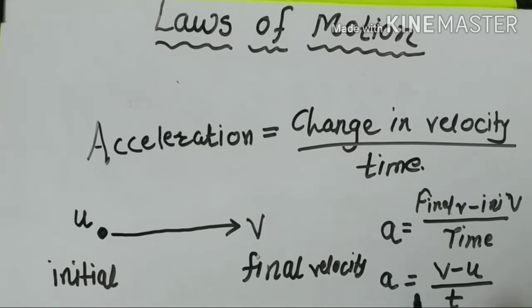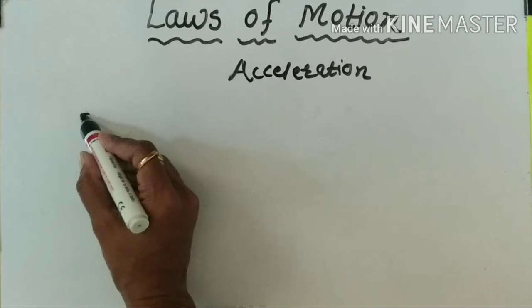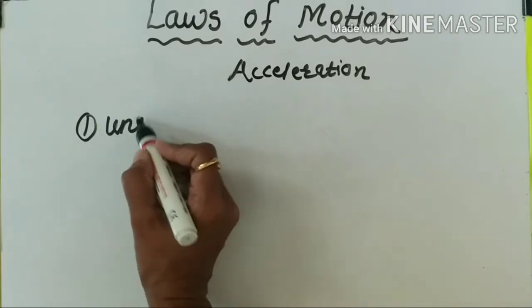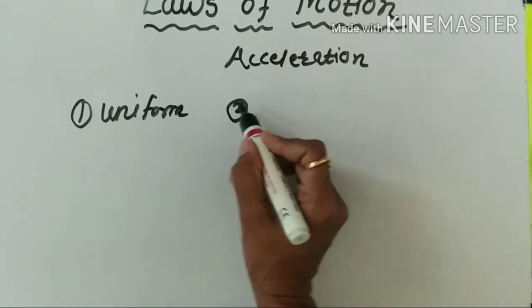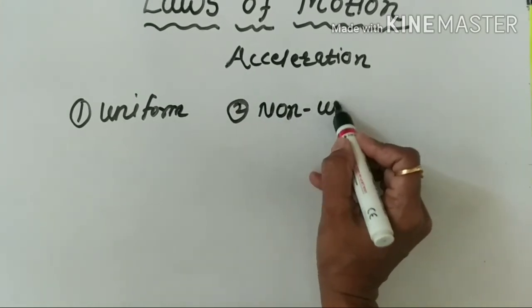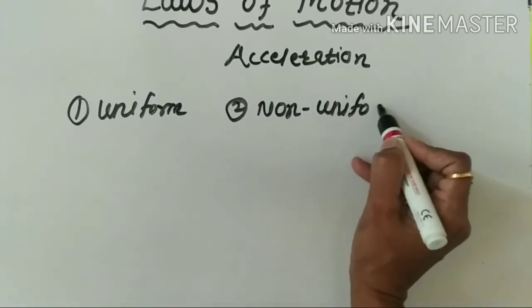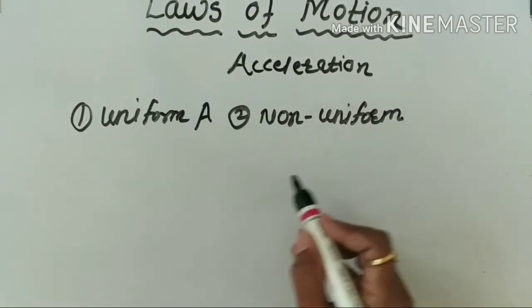So there are two types of acceleration. One, uniform acceleration, and second, non-uniform acceleration. What is meant by uniform acceleration?